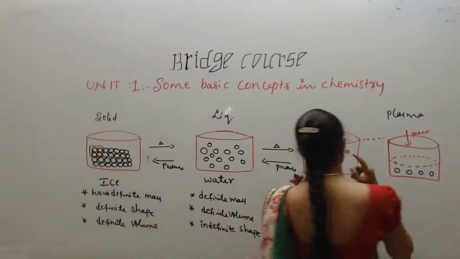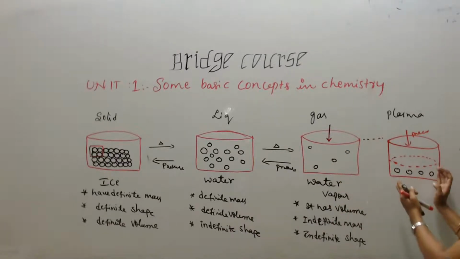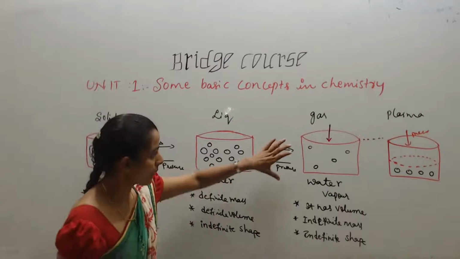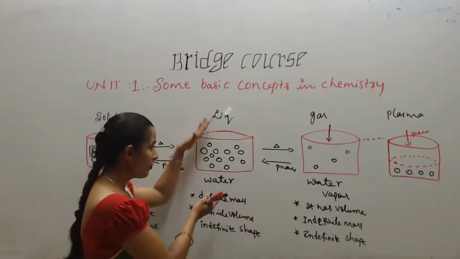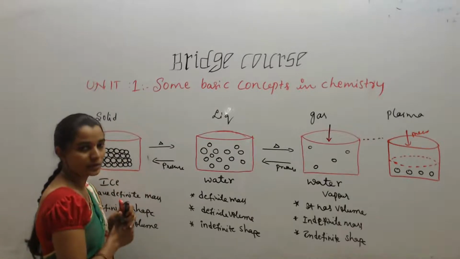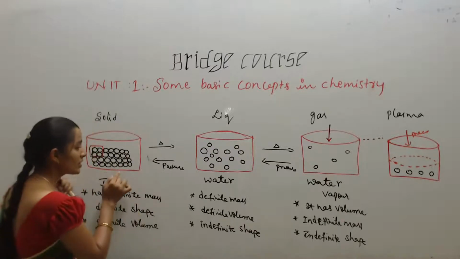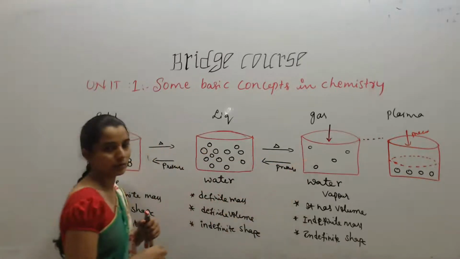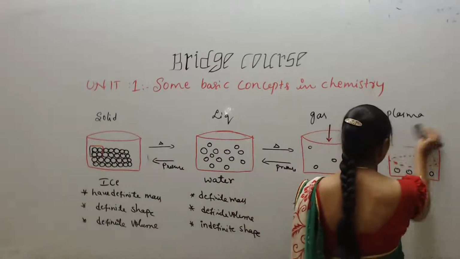So what happens here? When we apply pressure to the gaseous state, the atoms come closer to each other. When they come closer to each other, then they show the property like liquid. So if we apply the pressure, this gaseous state converts into what? Liquid state. Again, if we apply pressure, the same way, we will get solid. If pressure is applied, students, gases convert into liquids, liquids convert into what? Solid. I hope you understood how temperature and pressure work.